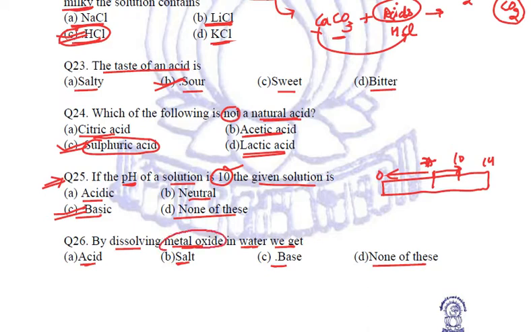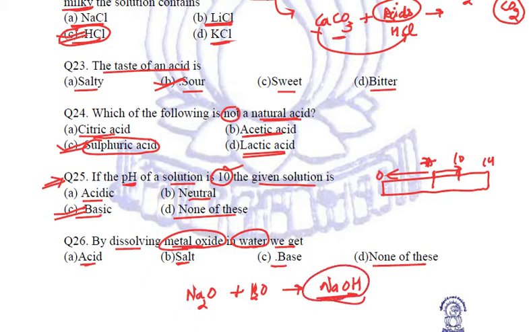Try to relate it. Metal oxide, take an example of a metal oxide. Sodium oxide, so you can take sodium oxide. We are dissolving this metal oxide in water. Just try to write water. Now what will be the reaction? It will be NaOH that will be formed. NaOH is sodium hydroxide. Sodium hydroxide means hydroxides are the bases. So whenever a metal oxide is dissolved in water, we will always get a base. Clear? Fine.